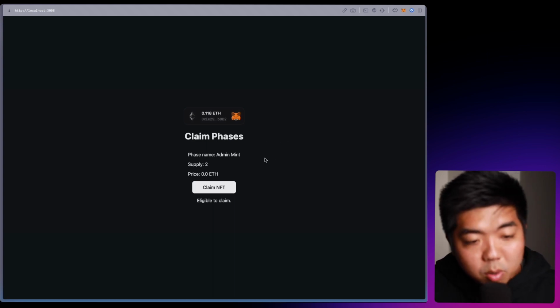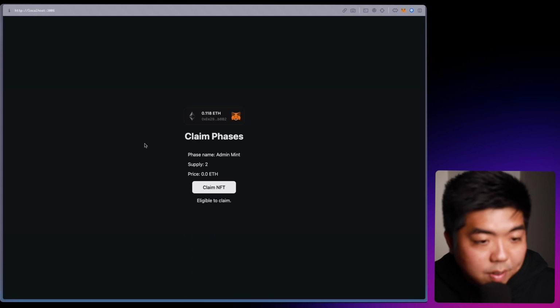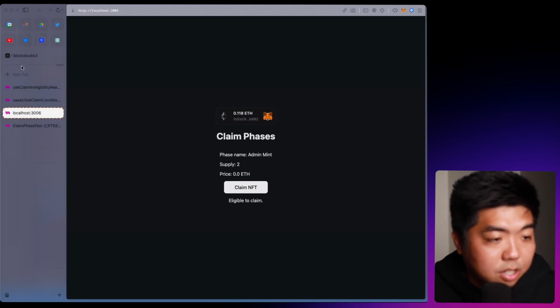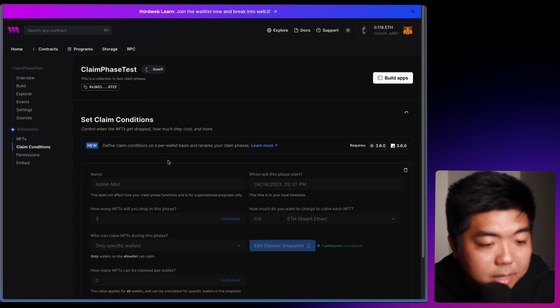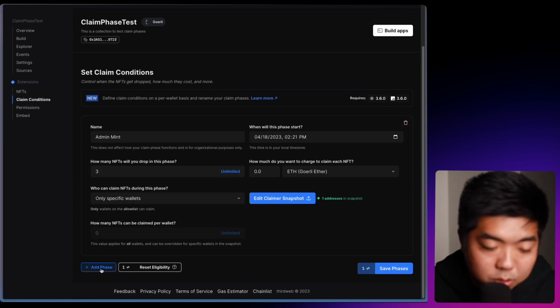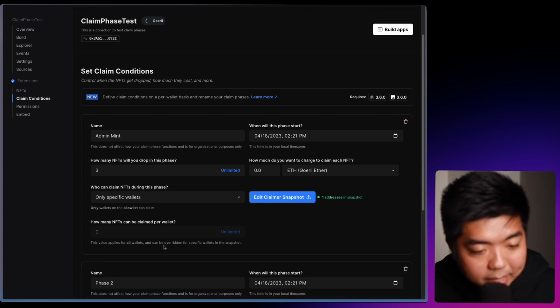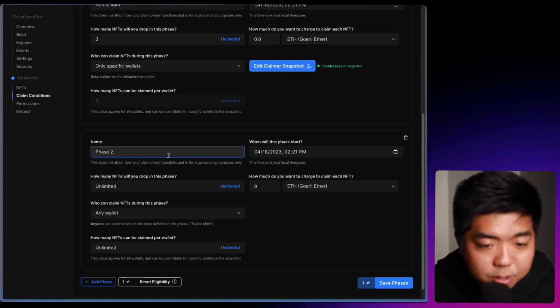So now that we know we can display our phases, we can get that information, we can check eligibility, let's add a new phase to our NFT collection. So coming back to our dashboard here, under claim conditions, we can now add another phase. We can add multiple new phases. We're just going to do one. But again, this is where you can add your allow list, you can add your pre-sales, you can add your public. We're going to do a pre-sale.